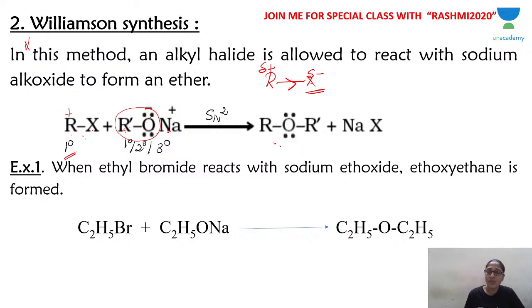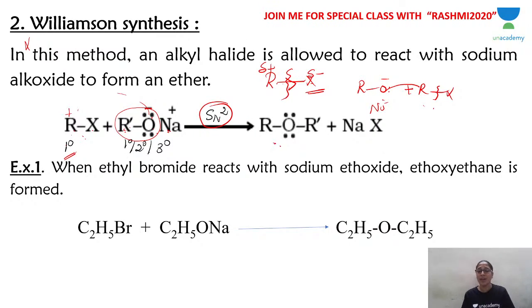So when the nucleophile, that is alkoxide, approaches this molecule, this bond is completely broken. Simultaneously, a bond is formed between oxygen and R. So between RO minus, the lone pair of electrons, plus RX: this bond is formed and this bond is broken. Now this is a single step reaction, where two reactants, alkoxide as nucleophile and alkyl halide, follow second order kinetics. So the mechanism is SN2.